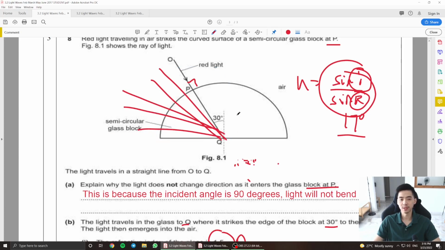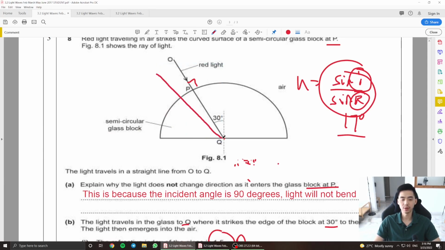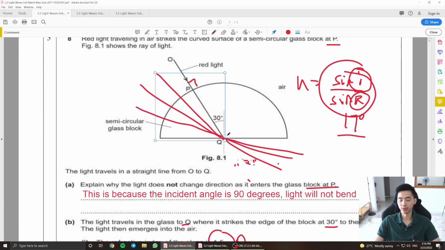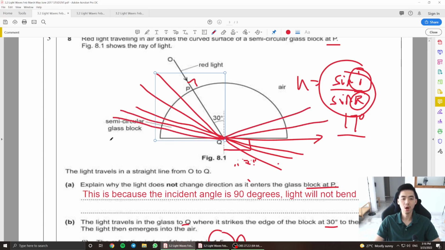Now, if you think about this, as you increase this angle here, guys, initially it was bending like this. Once you increase it, obviously it's going to bend more. If you increase it again, it's going to bend more. Eventually, you're going to reach the critical angle here, where the light ray is going to go through the maximum angle of refraction, right? This is basically your critical angle. Beyond the critical angle, obviously what's going to happen is total internal reflection. Total internal reflection is going to occur all the way until it is 90 degrees, where it will yet again just shine directly straight through here, guys.